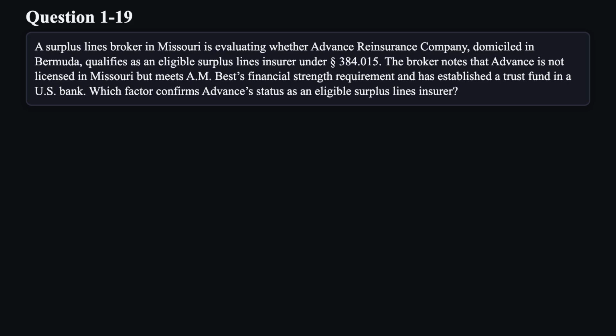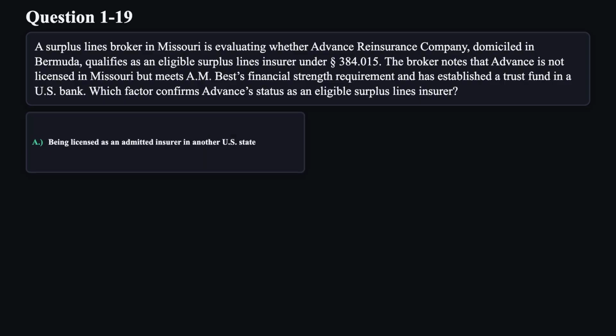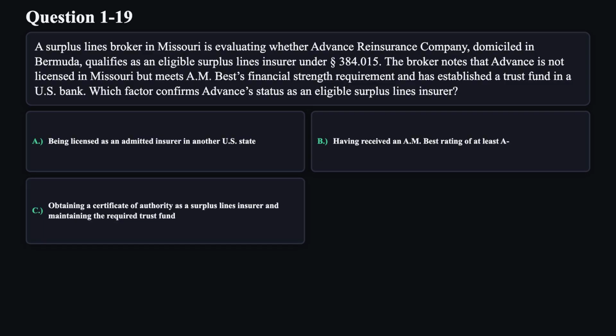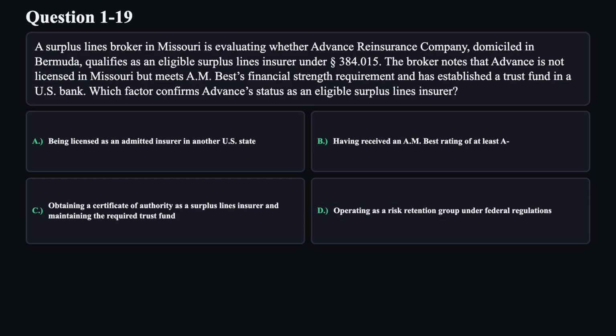Which factor confirms Advance's status as an eligible surplus lines insurer? A. Being licensed as an admitted insurer in another U.S. state. B. Having received an AM Best rating of at least A-. C. Obtaining a certificate of authority as a surplus lines insurer and maintaining the required trust fund. D. Operating as a risk retention group under federal regulations.